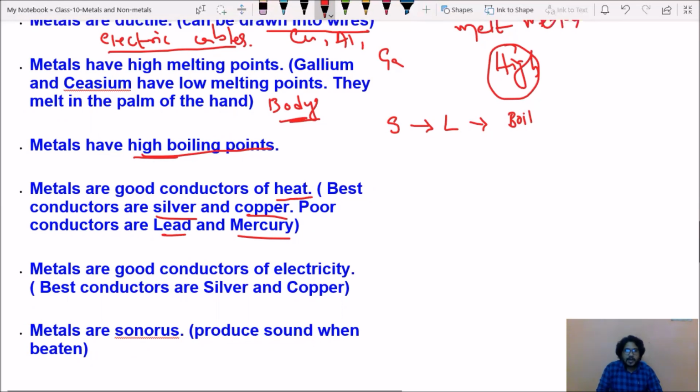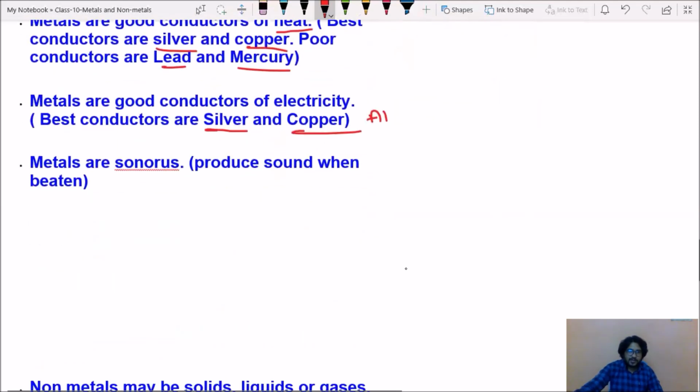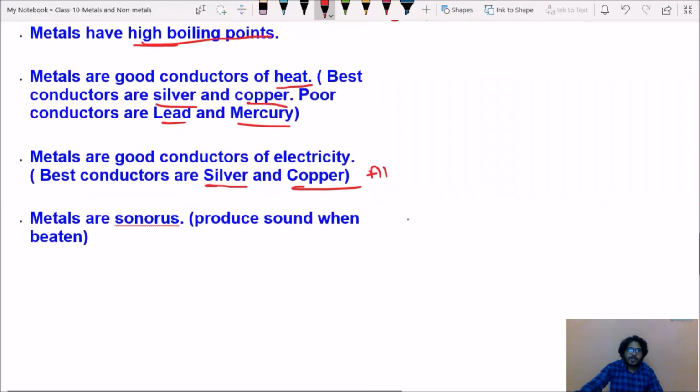Metals are good conductors of electricity. In that, silver is the best conductor of electricity, but we do not use silver for our electric appliances because of cost. So we use copper, and aluminum for high transmission wires. Next, metals are sonorous. Sonorous in the sense that they produce sound when beaten. So these are the physical properties of metals.